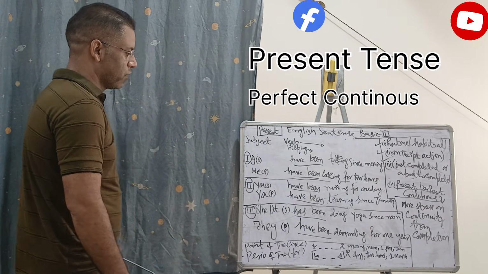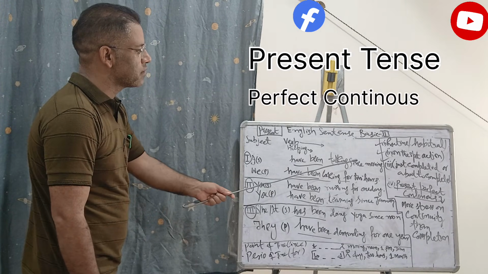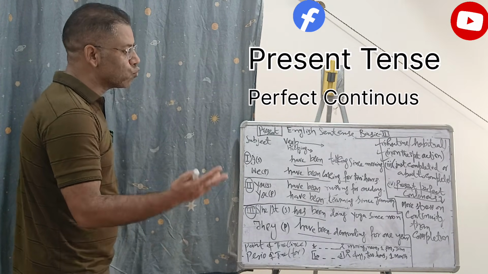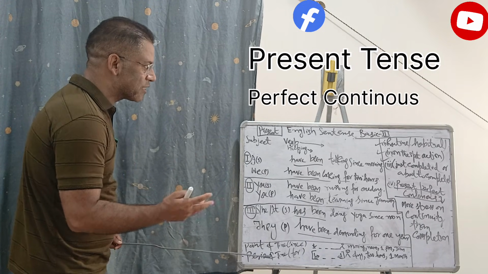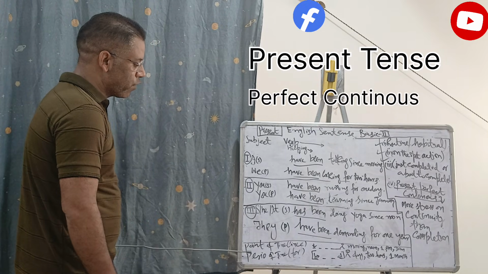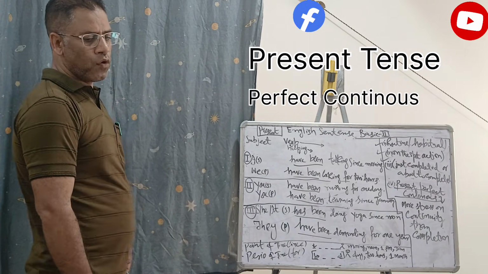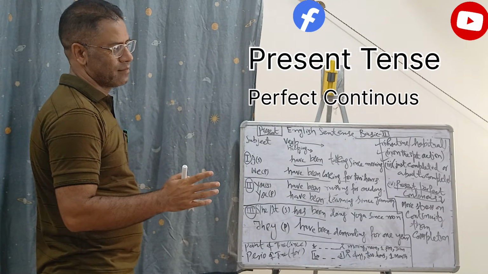Okay, that's it. And one more point important to it, that is we actually use 'since' and 'for'. We have two more points to mention here with regard to sentence construction of present perfect continuous, where we have the point of time and period of time. We try to divide time.